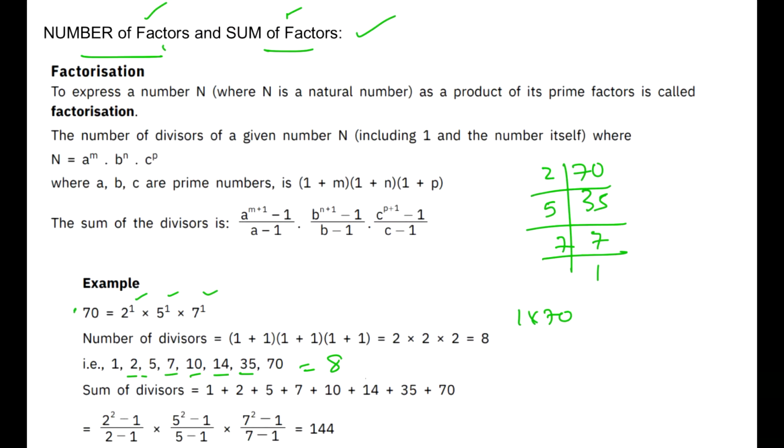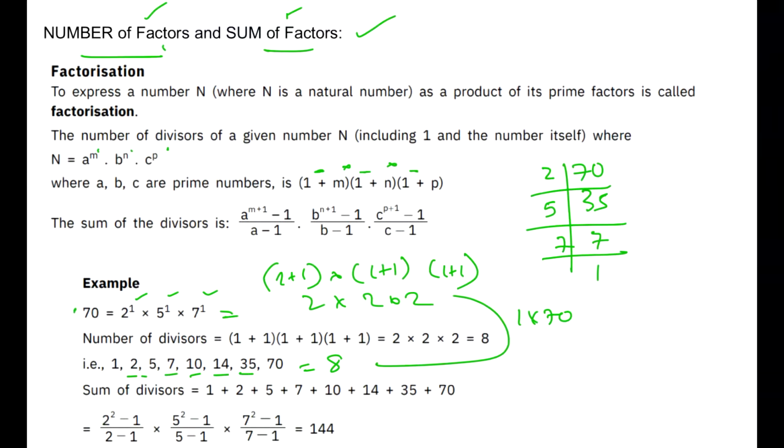So the shortcut formula which we have for calculating the number of factors is: first do the prime factorization, write it in this format where you write the prime factors at the bottom and their powers at the top. Whatever the powers are, they are considered as m, n, p in this formula, and what you need to do to calculate the number of factors is to add 1 to every power and multiply them all. I added 1 to every power and multiplied them among themselves. That means if I do 1 plus 1 into 1 plus 1 into 1 plus 1, then I actually get 2 into 2 into 2, which is 2 cube, none other than my answer, which is 8.